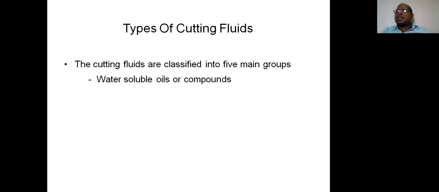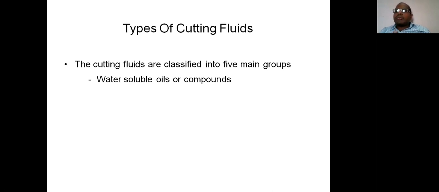The main advantage is cost reduction, because by using a small quantity of water soluble oil, it is mixed with the water, so a small quantity of cutting fluid may be used to prepare a large quantity of cutting fluid. So the cost required for that quantity of cutting fluid will decrease.